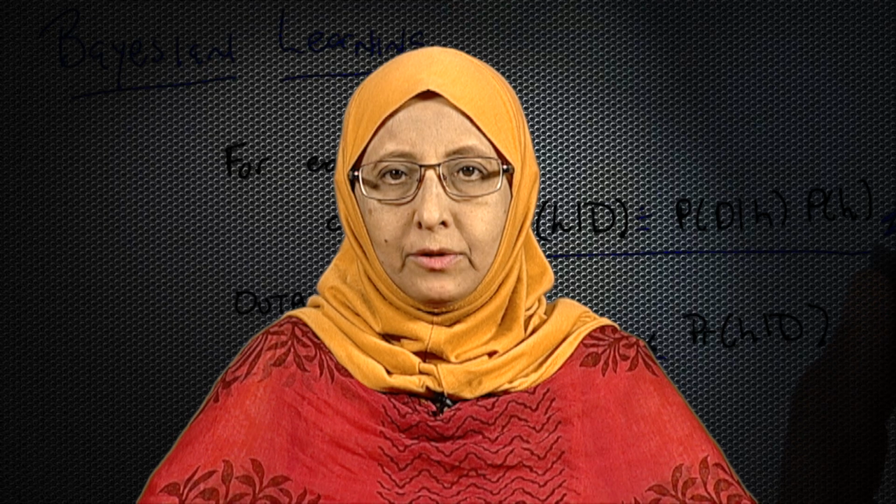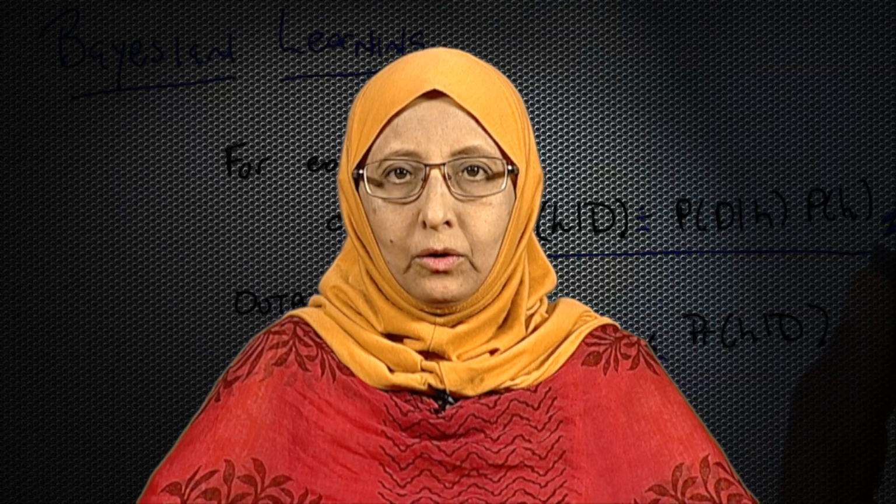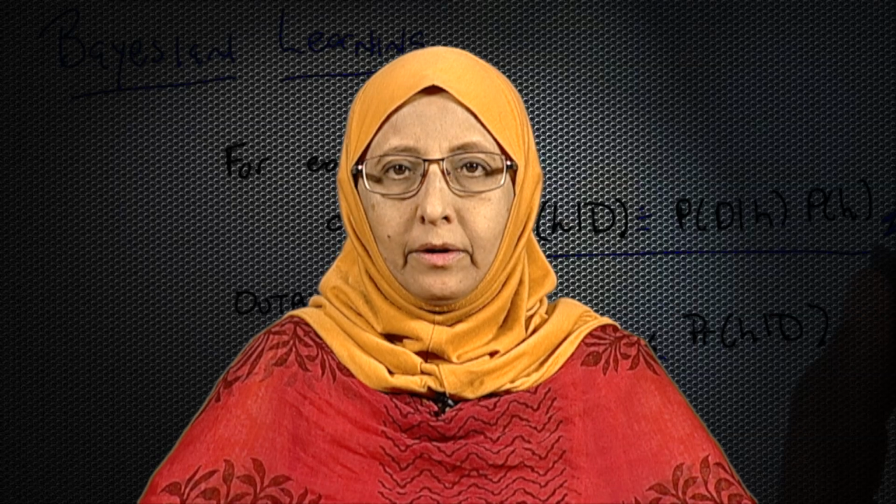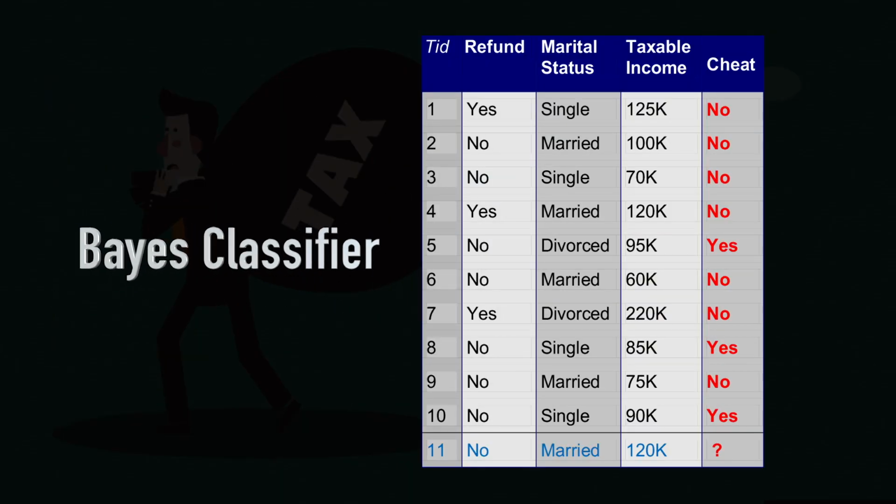So, this way we have data about 10 people who have cheated or who have not cheated, and what were their values for the attributes refund, marital status and taxable income. Now, based on these 10 records, our goal is going to be that we have to classify the last 11th record.